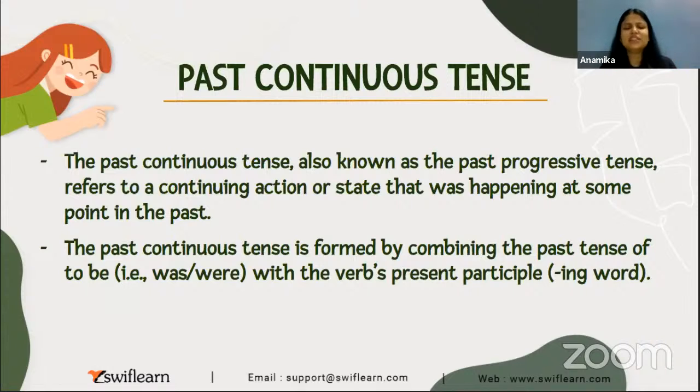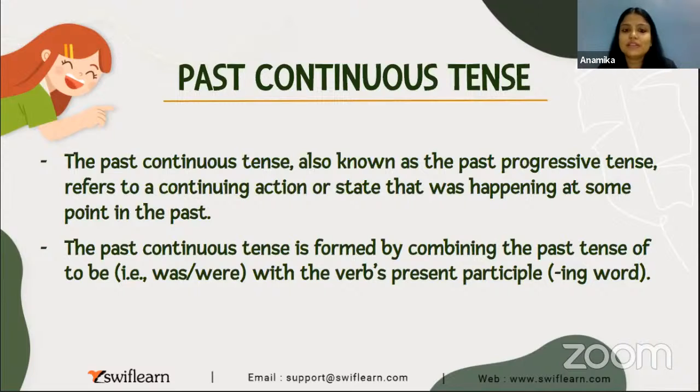Yes, simple past tense में हम कुछ नहीं करते, we simply talk about an event खत्म हो चुका है, उसके बारे में हम बात करते हैं कि ठीक है उसने खत्म कर लिया. For example, if I give you an example, I say Rahul finished a glass of water. So Rahul has already finished his glass of water. Like before the time when we are discussing about it, उसने already खत्म कर लिया है वो glass of water. Okay, now it does not matter how much time he took to finish that glass of water. Whether he finished that glass of water in 5 minutes, 10 minutes, 20 minutes, 1 day or 2 days, that does not matter.